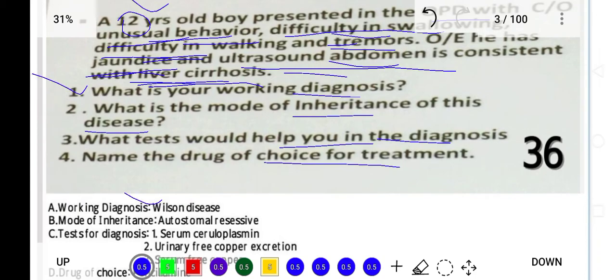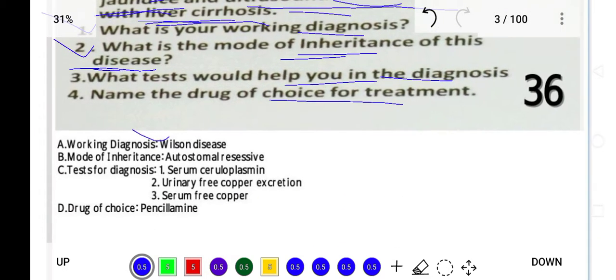And the second question is, what is the mode of inheritance of this disease? The mode of inheritance of this disease is autosomal recessive. And for the diagnosis of this patient, we perform serum ceruloplasmin for diagnosing Wilson disease, free copper excretion and serum free copper. So in Wilson disease, what happens?